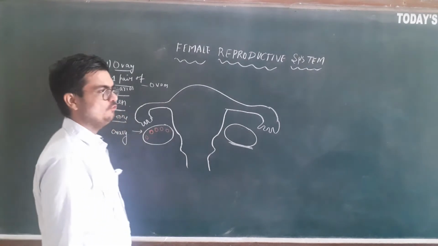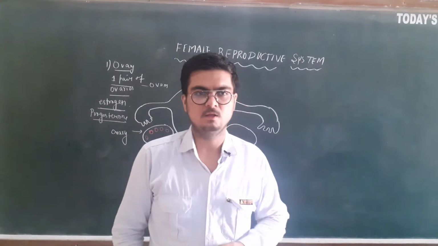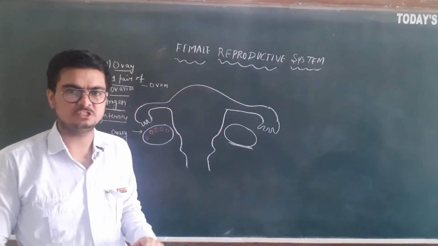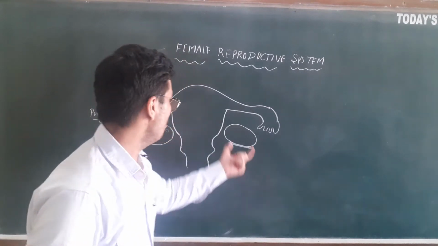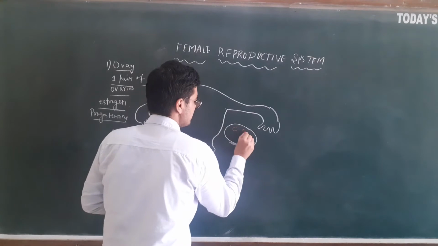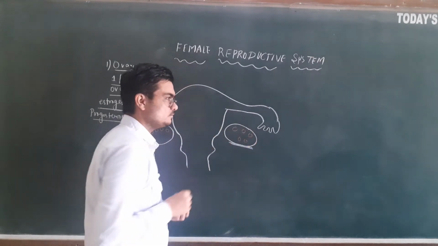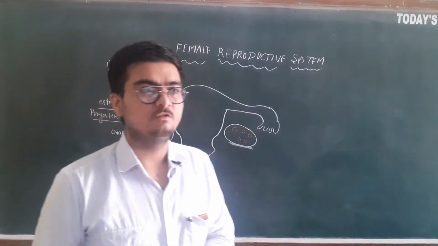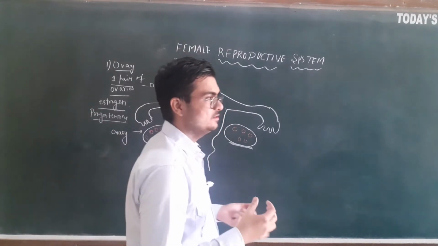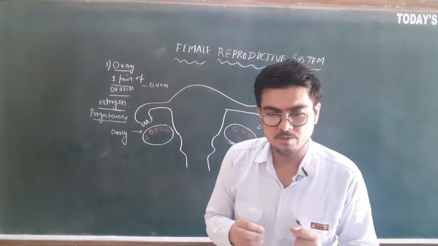So what is the function of the ovary? It produces the ova. It produces the female sex hormones estrogen and progesterone. This is the function of the ovaries. Two ovaries are here. Inside the ovary, ova are produced. Okay. And one more thing to mention is that many ova are present before the birth of a female.